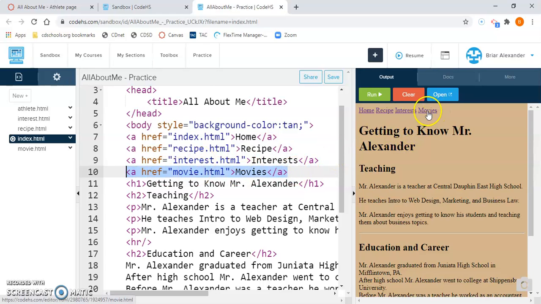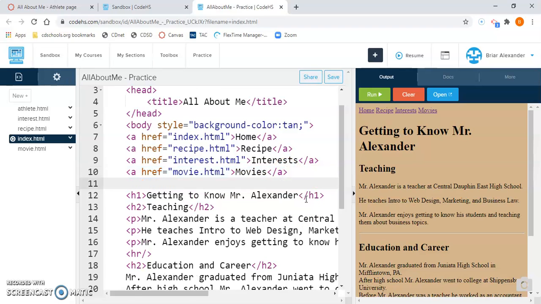Okay, so for me, my last link is movies, and I can see line number 10 of my coding is where the code is for that link. I'm going to click to the right of that last line of code, hit enter, and type the following to add in a link to my newly created athlete page. I'll do less than sign, letter A, space, href equals quotation mark,